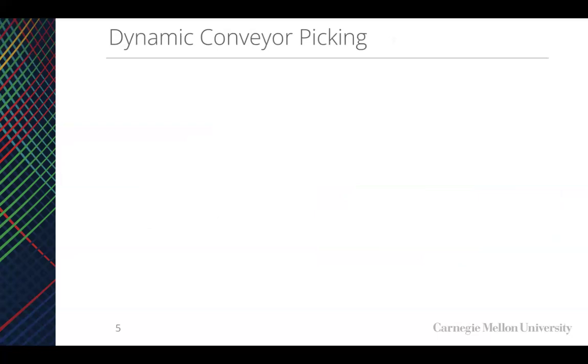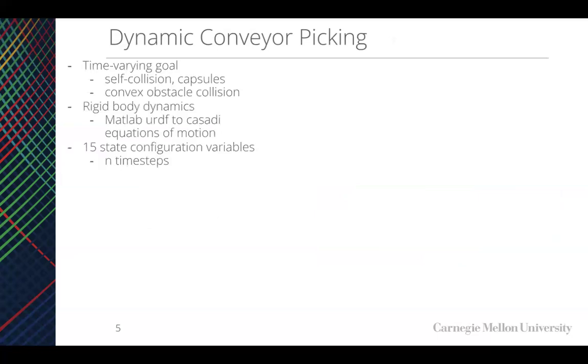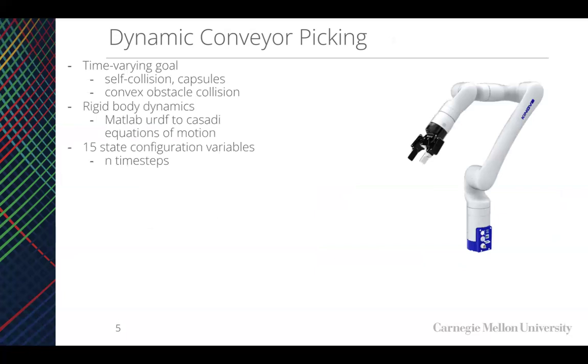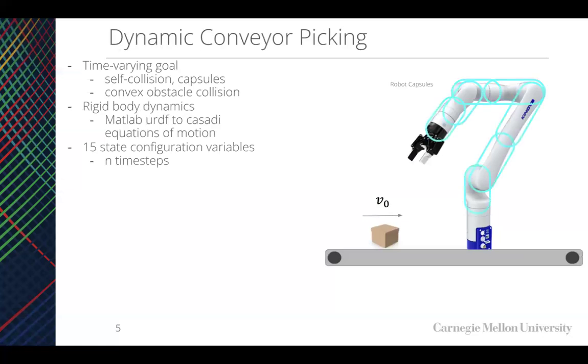We assess our contributions over the dynamic conveyor picking problem, which has a time varying goal where, given a robot manipulator, we want to have it select a time and location to pick up a box over a conveyor belt that is going at a constant velocity while also satisfying the rigid body dynamics of the robot. And then we also want to make sure it doesn't collide with other obstacles or with itself. So we enshroud it in these capsules in order to do collision detection.